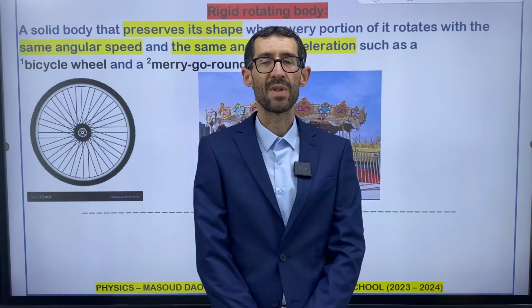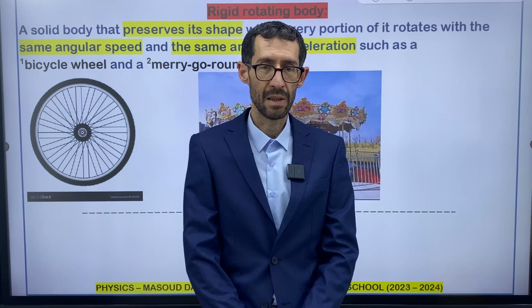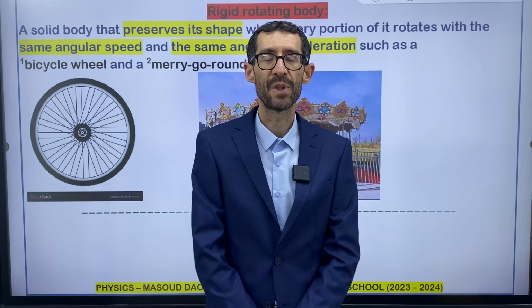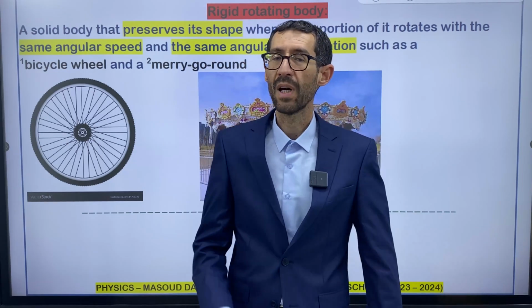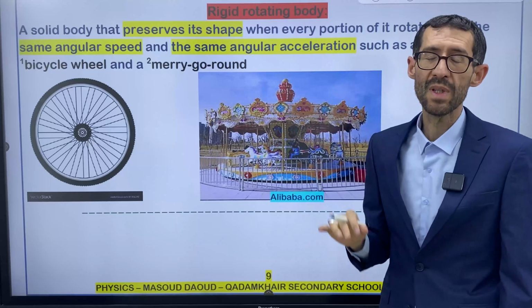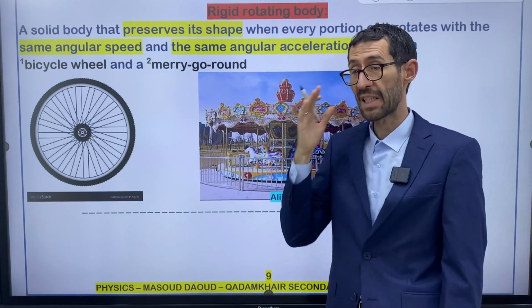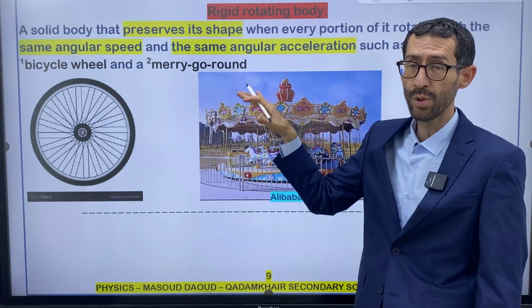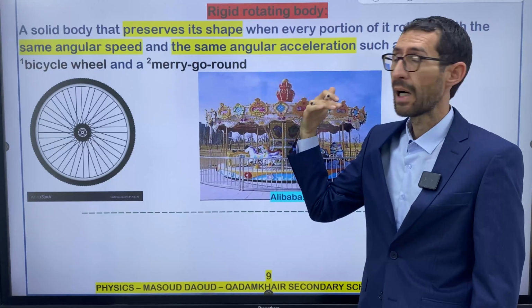So far we talked about some subjects in this grade 12, chapter 1. Right now I'm going to explain a new subject, which is the rigid rotating body. So what's the rigid rotating body? Let me read the definition for you, and after that I'll explain it for you.